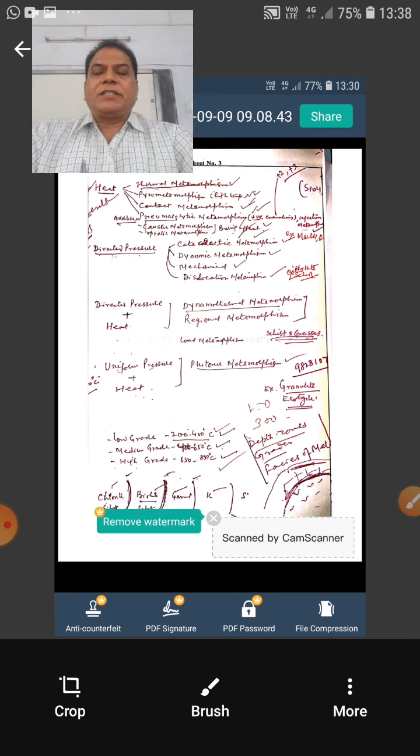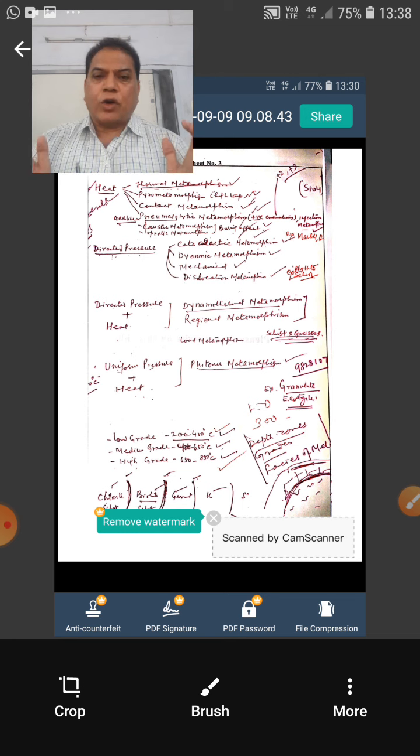Now the second factor is the pressure. The pressure increases with depth, and broadly the pressure is of two types. That is uniform pressure or hydrostatic pressure, and the second is directed pressure or non-uniform pressure. With an increase in uniform pressure, there is a change in volume. If equal pressure is applied on a body from all sides, the shape will remain the same, but there will be a change in the volume.